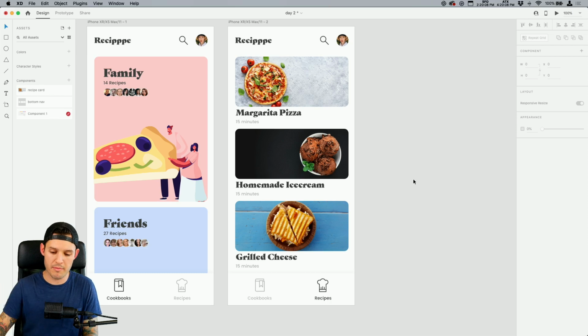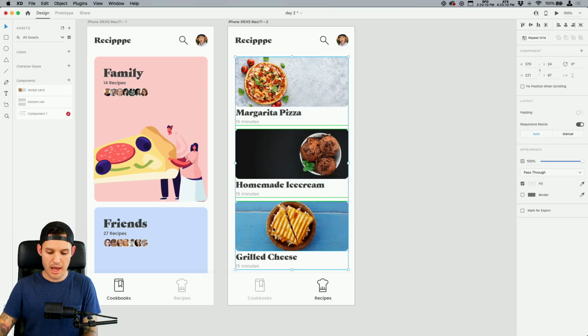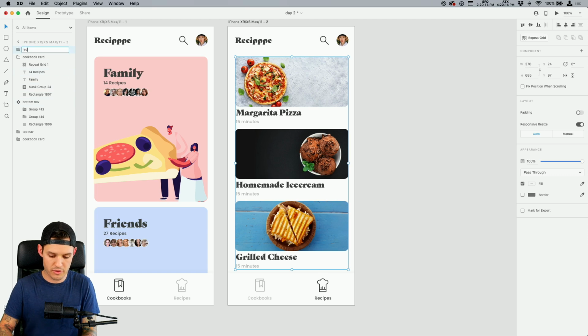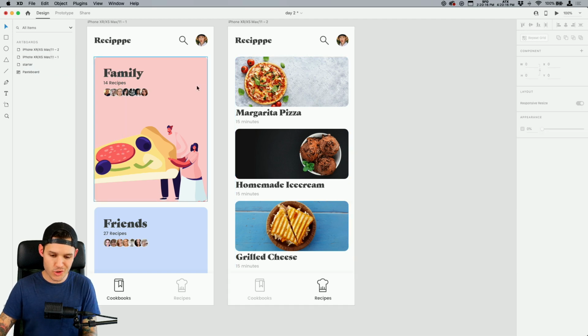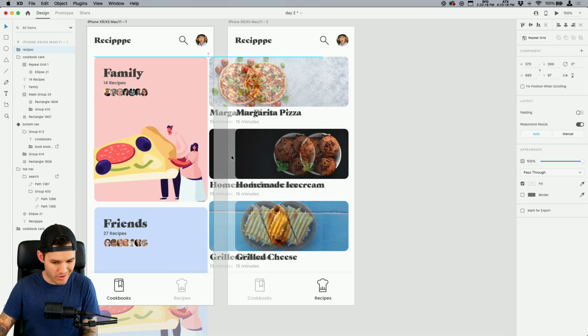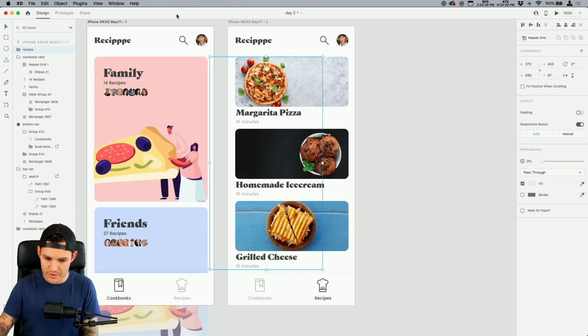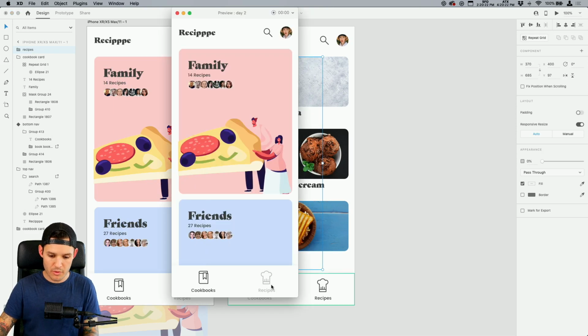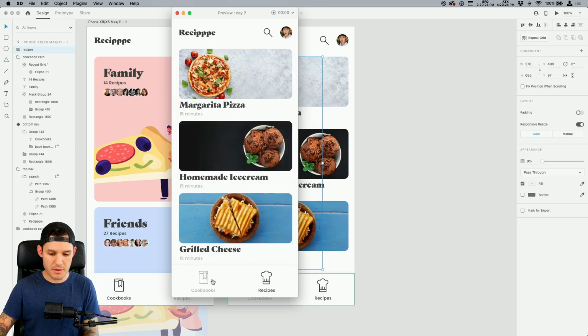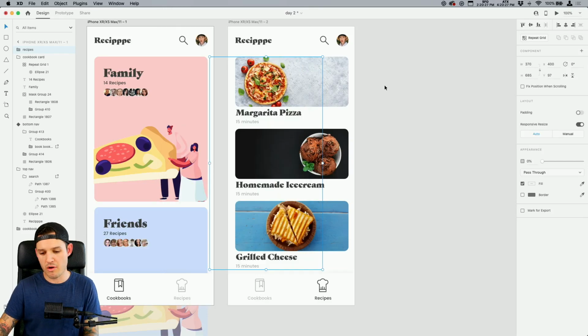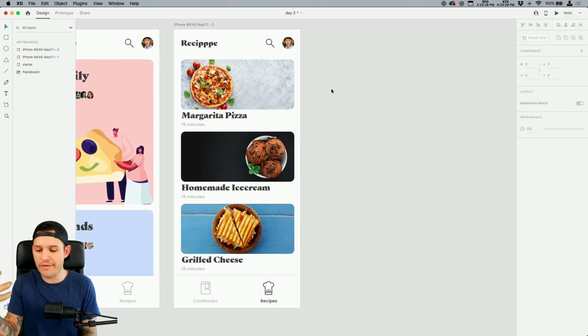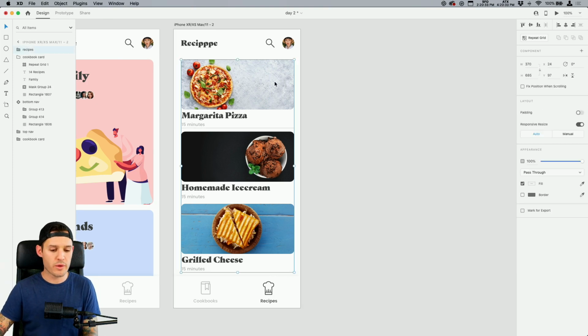I want to do one more animation, but before I do that, I'm going to take all of these, group them together in my layers panel and call it recipes. I want to make sure that it's over here as well and down. So now when we go back to our prototype, we should see both of those come back and forth and animate in. Okay, we could play with the easing and all that kind of stuff, but I want to do one more thing before we go.